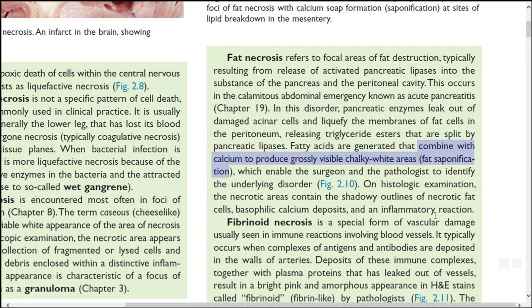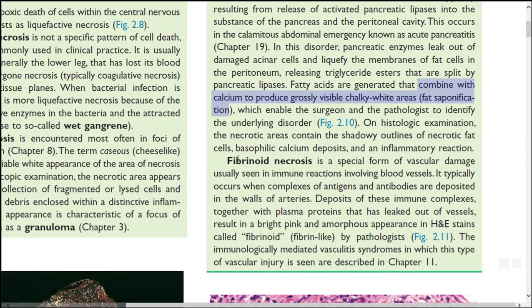So that's it. Next we see fibrinoid necrosis. Fibrinoid necrosis is a special form of vascular damage, involving the blood vessels. It is seen in immune reactions involving blood vessels, and it occurs when antigen-antibody complexes are deposited in the walls of arteries. That is very important. What is fibrinoid? It means fibrin-like.